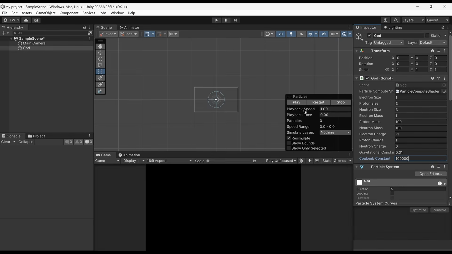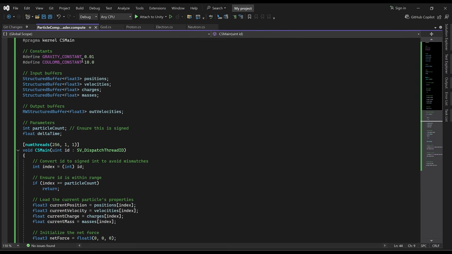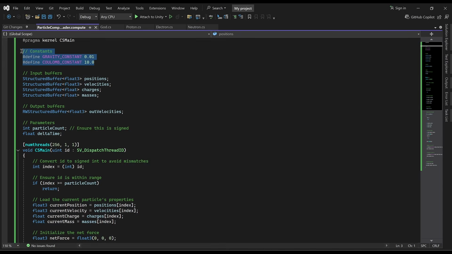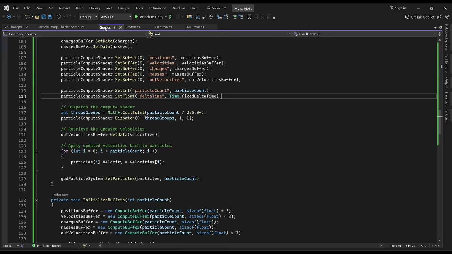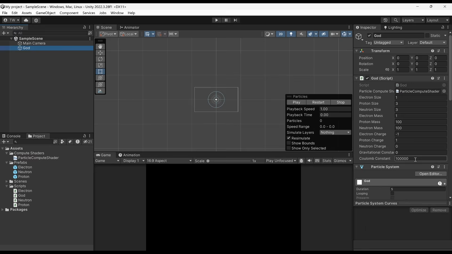Let's try 100,000. That should do something, right? Are you kidding me? Oh, you know what? I think the compute shader is still using these values. I think what we need to do is modify the God scripts to have these values be representative of the values that we define in the code, rather than just being set. We're still gonna keep that at 100,000 to see what it does.